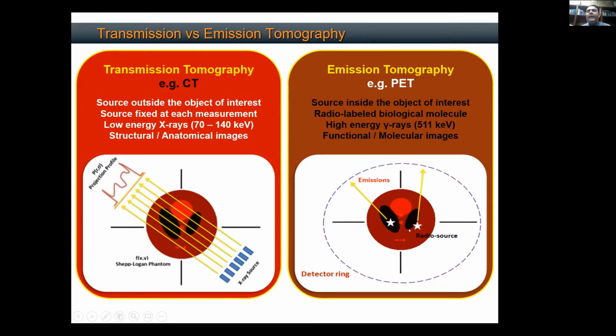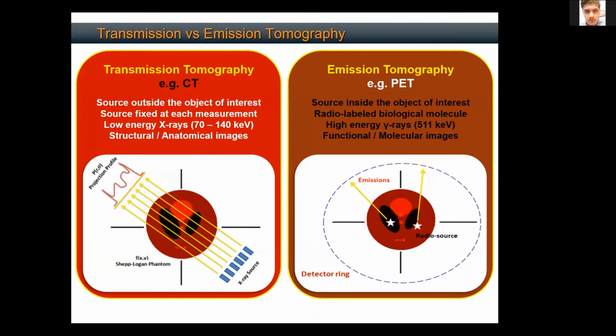Now here, because I want to capture the physiology and not the anatomical property, I must use a high energy source, or in this case we use gamma rays. So I must have a source which emits high energy rays so that they do not get attenuated, and I am only getting the physiology out of it and not the anatomical attenuation. And what we end up with in this case is a functional image. So is it clear? Anybody who has any questions about this?